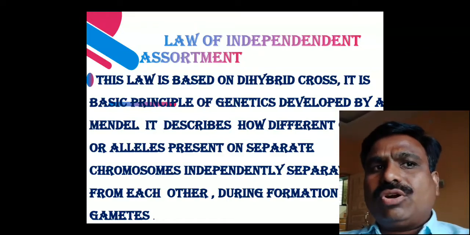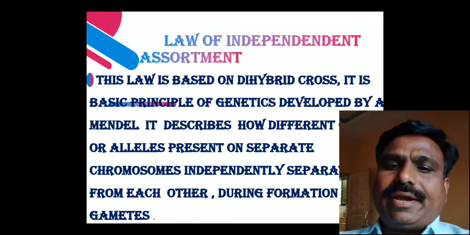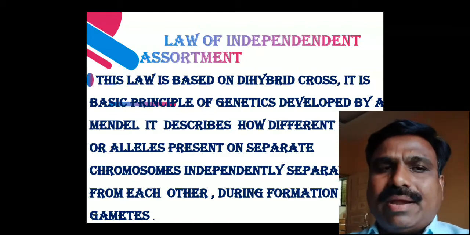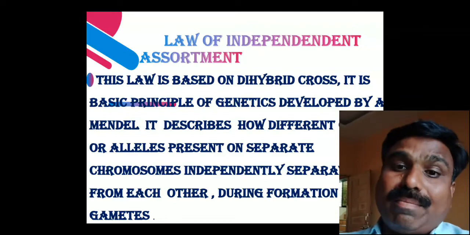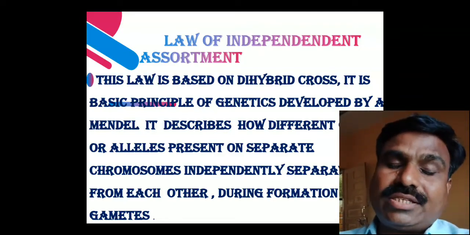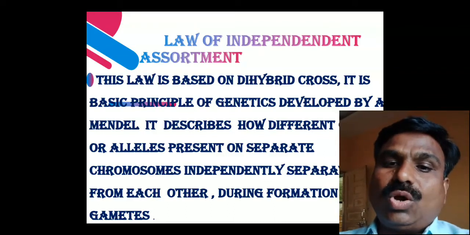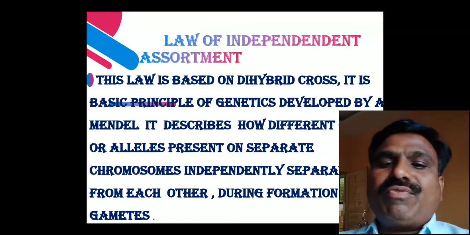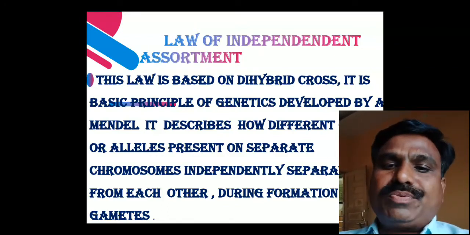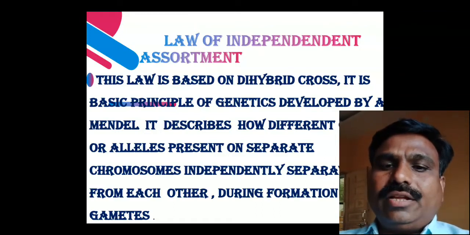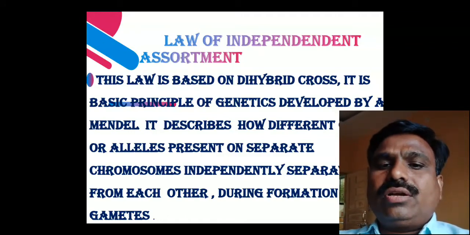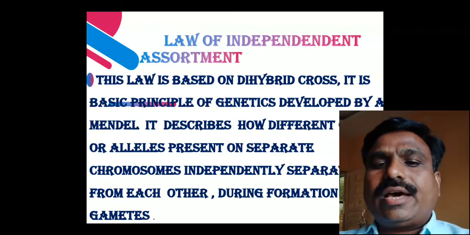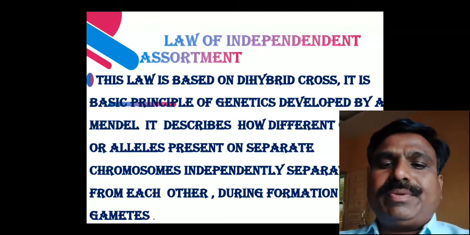Assortment means getting separated independently and expressing independently. This law is based on the dihybrid cross. I have already explained the dihybrid cross: taking two pairs of contrasting characters, yellow round and green wrinkled, the male and female parents are crossed. In the F1 generation, all yellow round offspring are obtained. Then in the F2 generation, we get 16 individuals, and out of these 16, 4 different types of offspring are obtained.